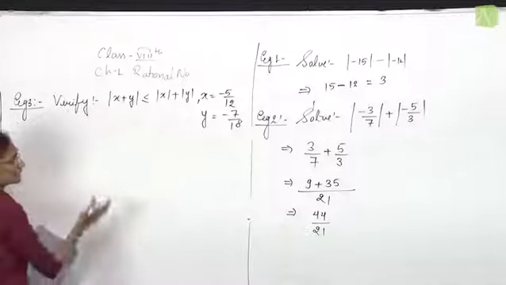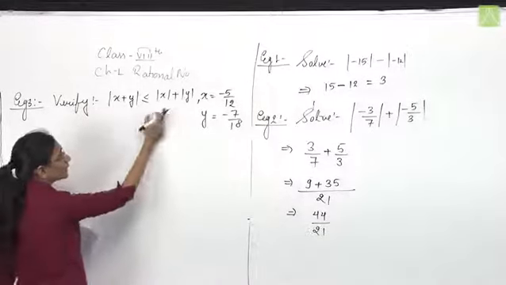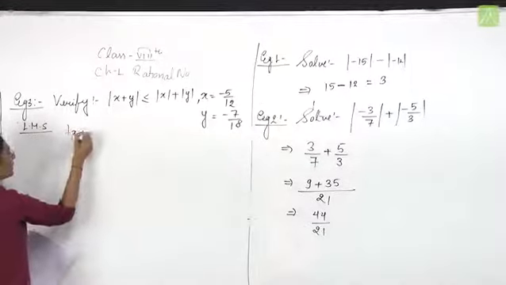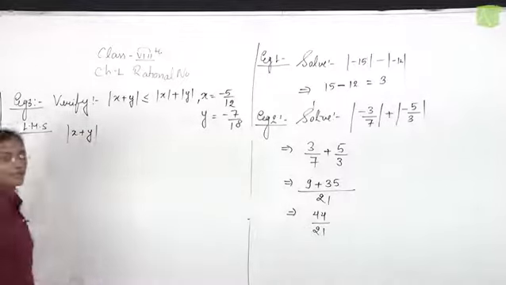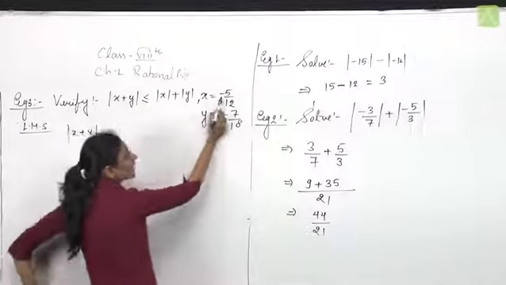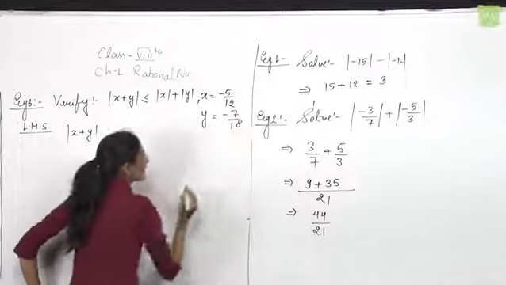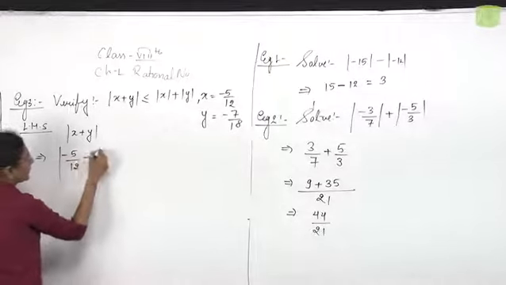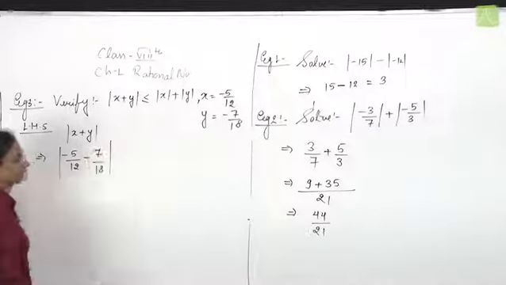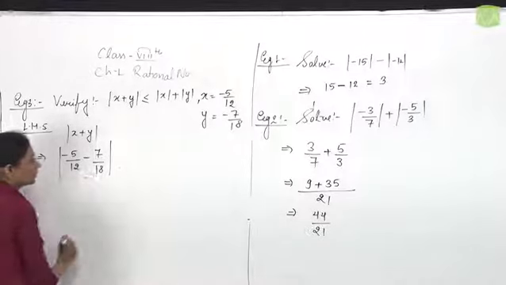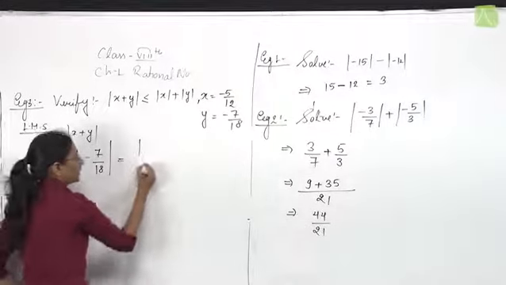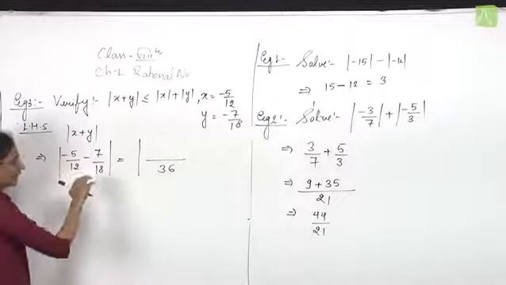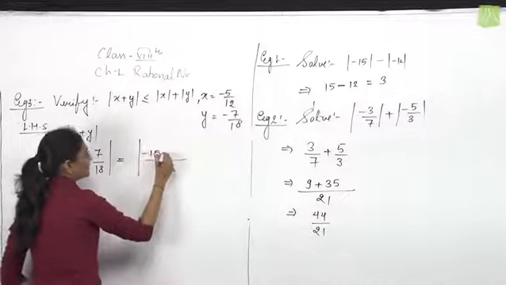Since we have to verify this, let's take one side, then the other side. Let's take the LHS first, the left hand side. LHS is the absolute value of x plus y, where x is minus 5 by 12 and y is minus 7 by 18. The LCM of 12 and 18 is 36. In 12, 36 comes 3 times, therefore 5 multiplied by 3 is 15.